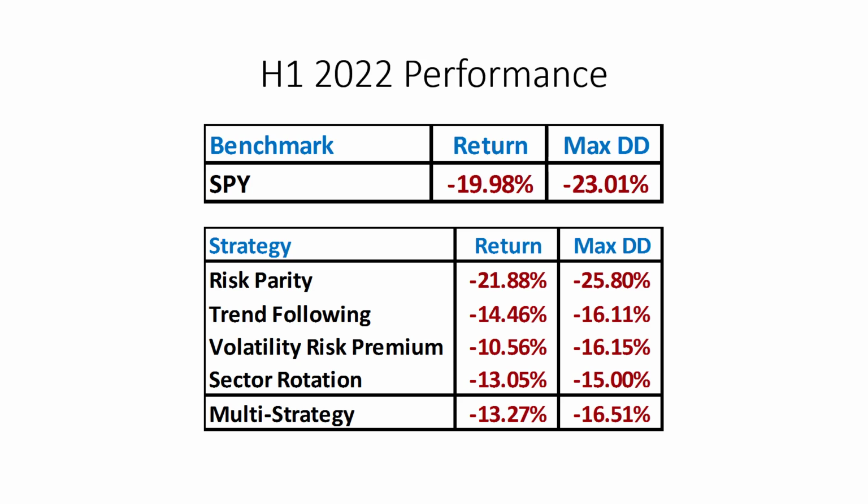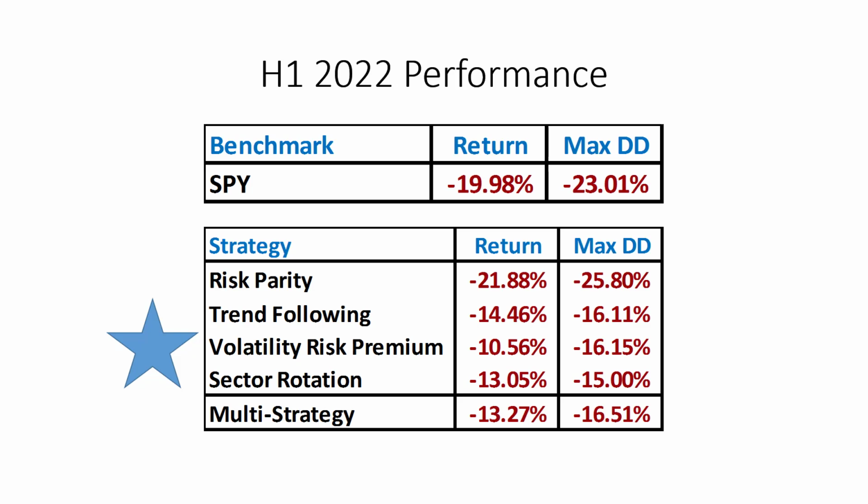So in summary, the first half of this year is challenging for risk parity because both stocks and bonds went down together. In fact, not only just stocks and bonds, most other asset classes also went down. However, sector rotation and volatility trading helped to stabilize our multi-strategy portfolio. So there is no one star performer for the first half, but we can assign a shared star for 3 of our models because they are performing largely in line with expectations.